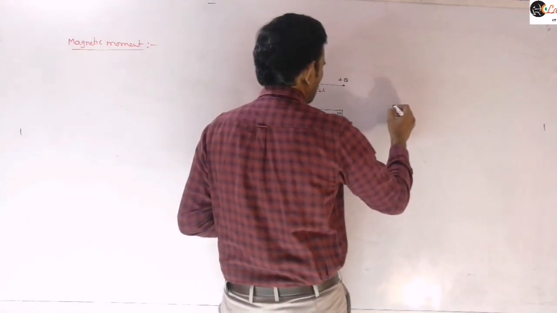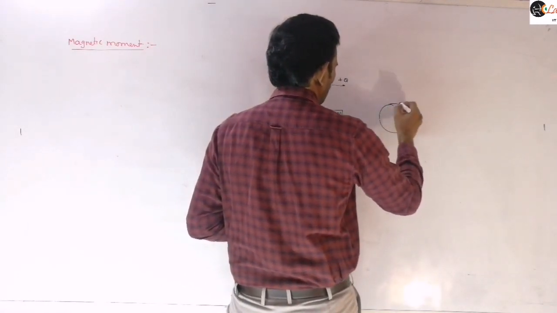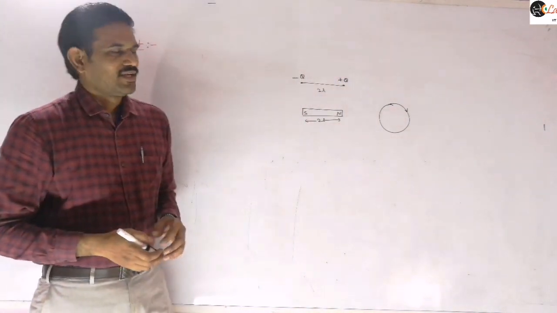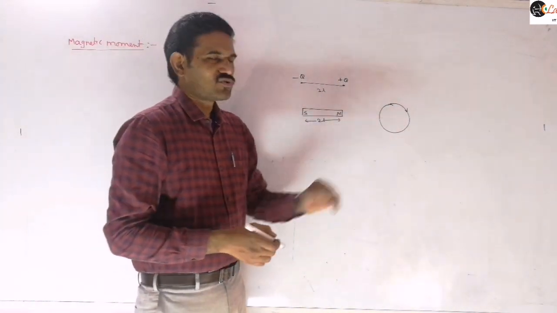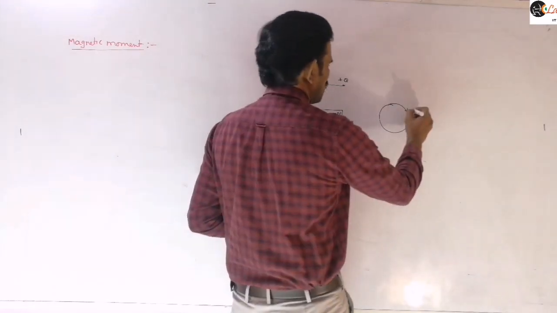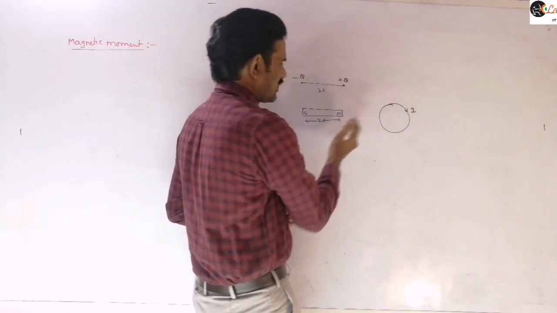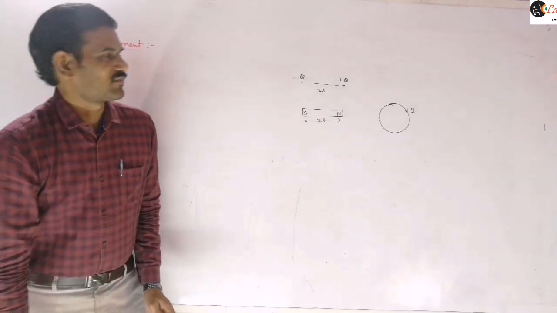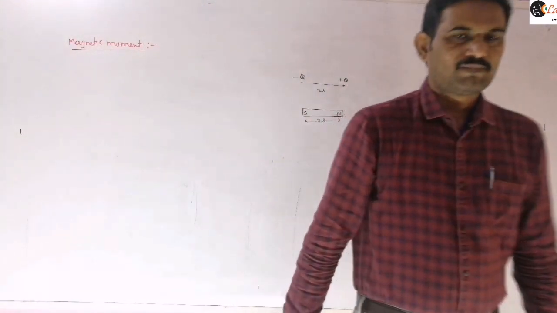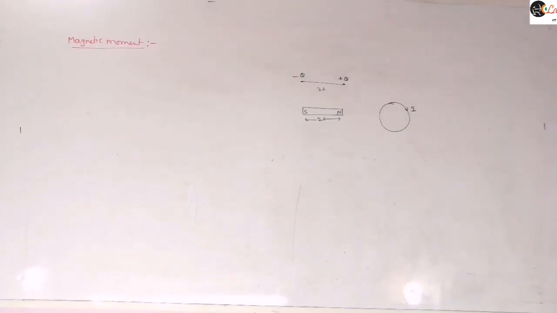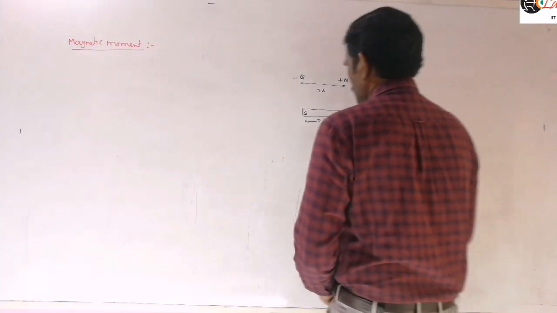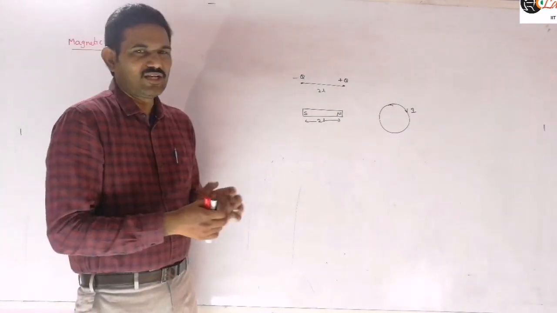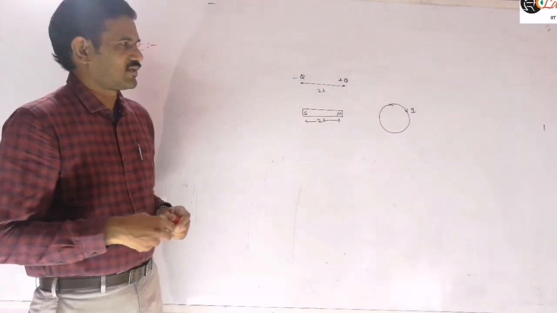It produces a magnetic field, so the two have almost similar behavior, right? There also we can define the north and south poles.